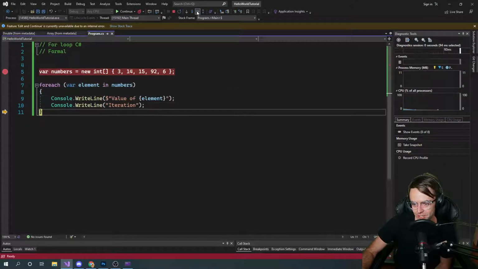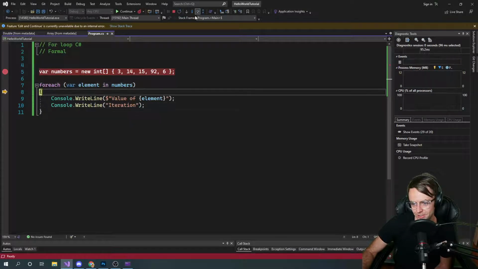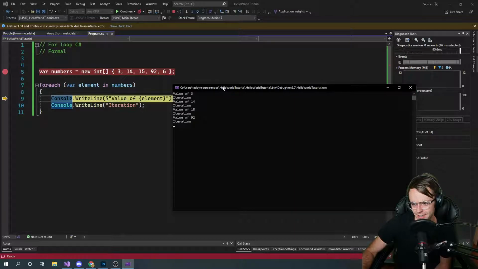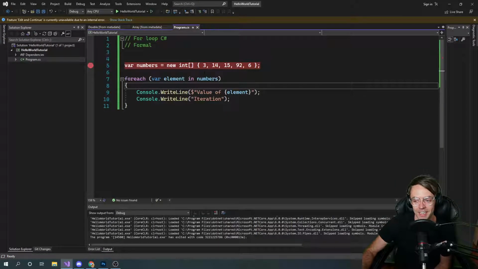All right, we're just going to go through. Let's see what happens. Step through this. Yep, and it chews through an array. I don't see any other data types, so I'm just scanning through here. Maybe that'll be a video for another day. I'll start going through all types of crazy data, and we'll see what types of data we can plug into this foreach loop and see if it can chew through it. But obviously the foreach is pretty amazing.